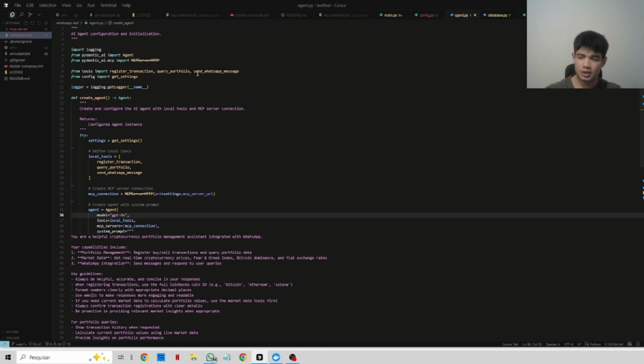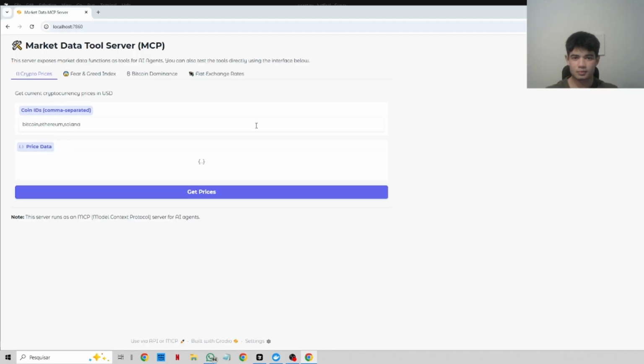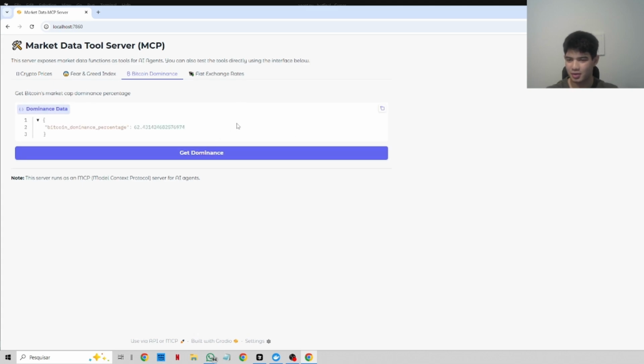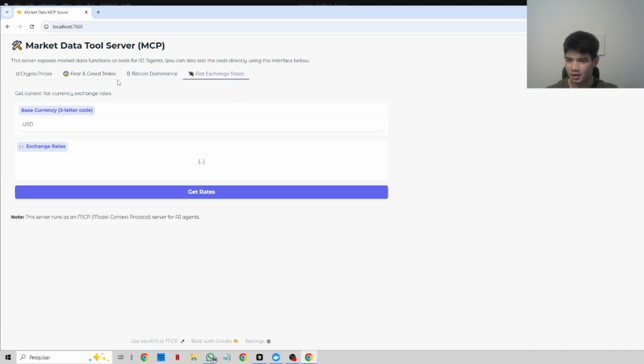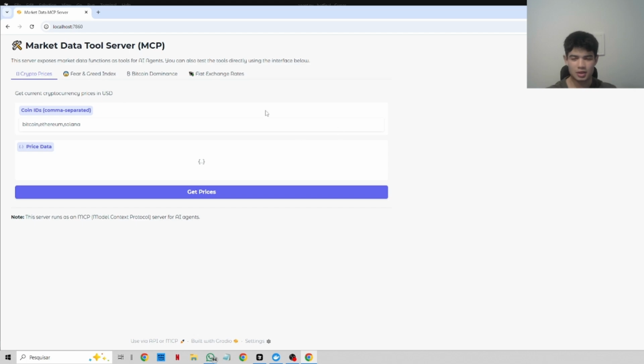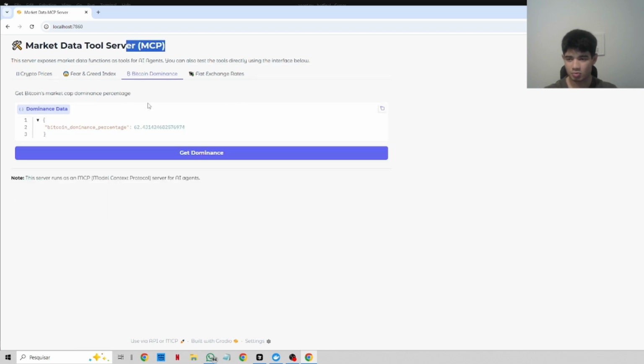Yeah, about the code, that's pretty much it. I'm not gonna explain every single .py, because the video would be too long if I did. As I said, here we have the MCP pretty simple UI, just to check like the Bitcoin dominance. You click here and it's going to call the API and answer you. Just to test, like if you are talking with the bot and the API doesn't work, you can see if the problem is in the communication or in some API call. Not much utility, but just cool to have here.